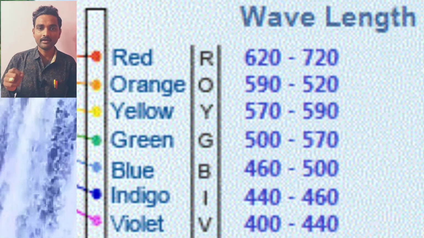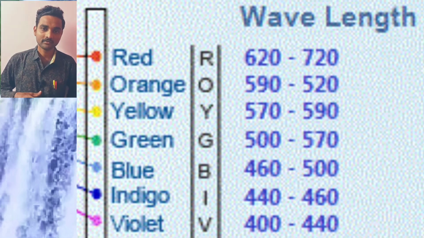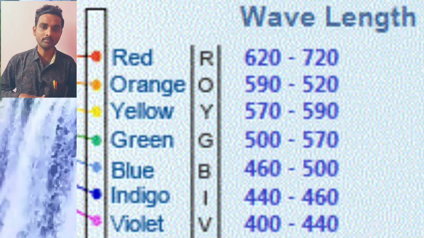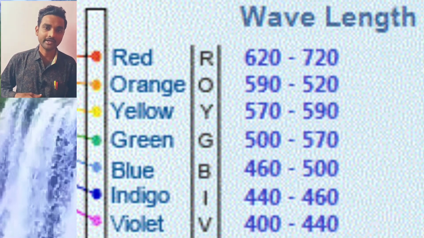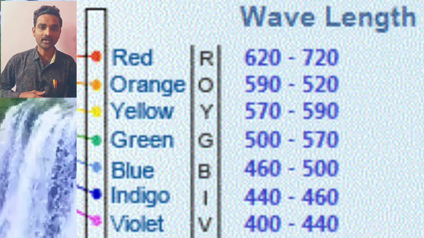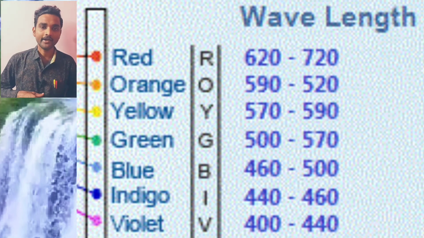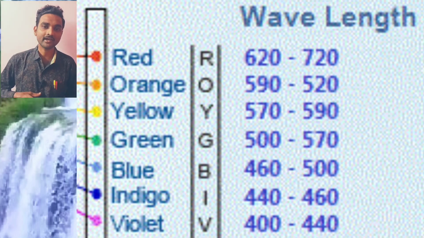See this diagram. In this diagram, violet color wavelength is 400 nanometers to 440 nanometers. Indigo color wavelength is 440 to 460 nanometers. Blue 460 to 500 nanometers. Green 500 to 570 nanometers.